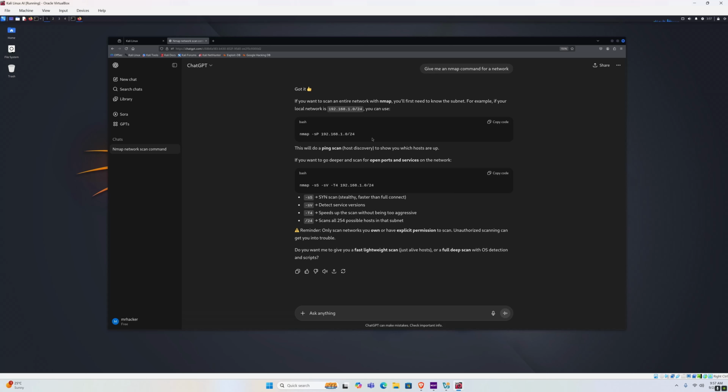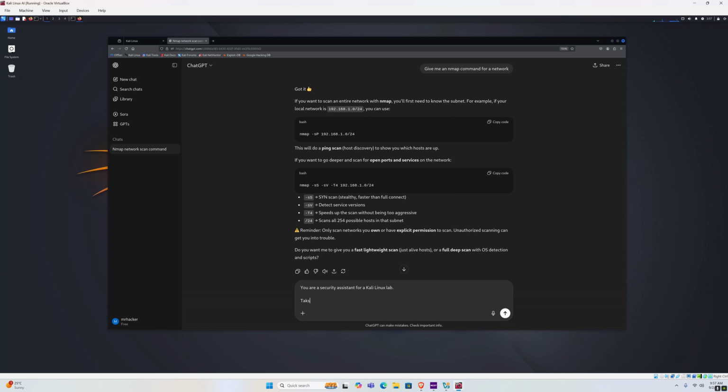So what would be an example of a good prompt? Let's go like this. Now, there is a little bit of typing, but this is what is considered to be a good prompt. This is what we tell ChatGPT: You are a security assistant for Kali Linux lab, right?